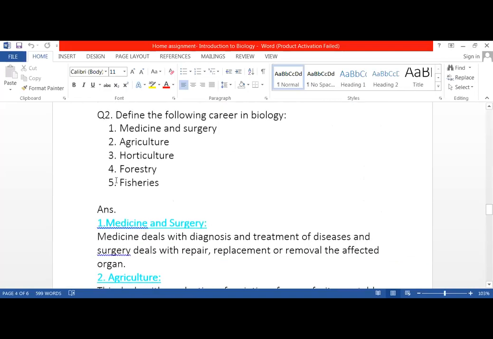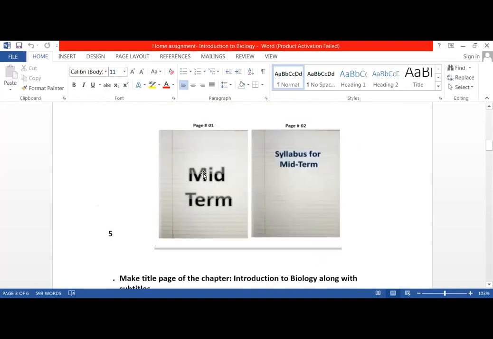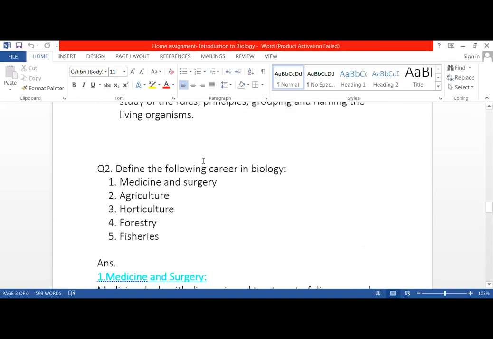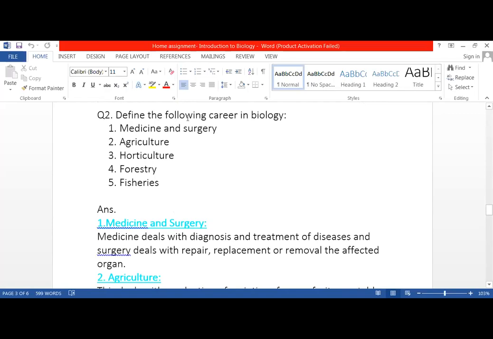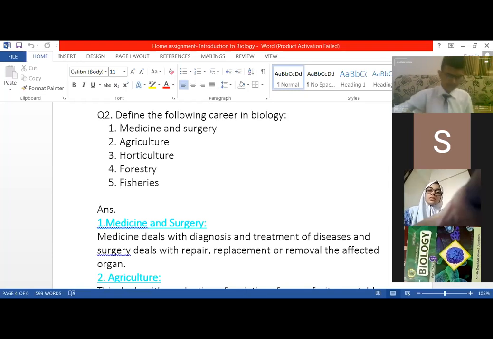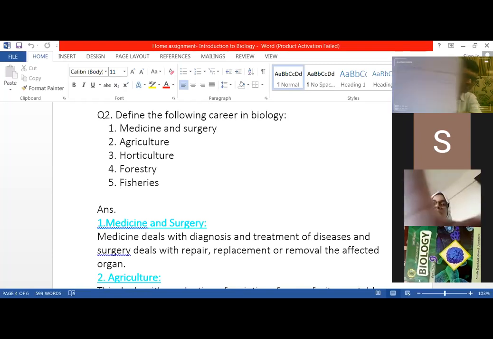Now this is question number 2. Please write down. I believe that everyone has written the index for question number 2 day before yesterday. Please write down question number 2: define the following careers in biology. Start writing it and show me your work as well. Rabia, show me the copy. Zuhaib, turn on the camera.